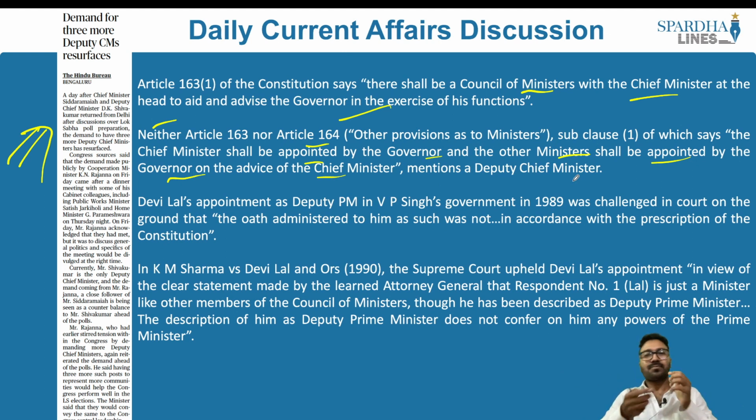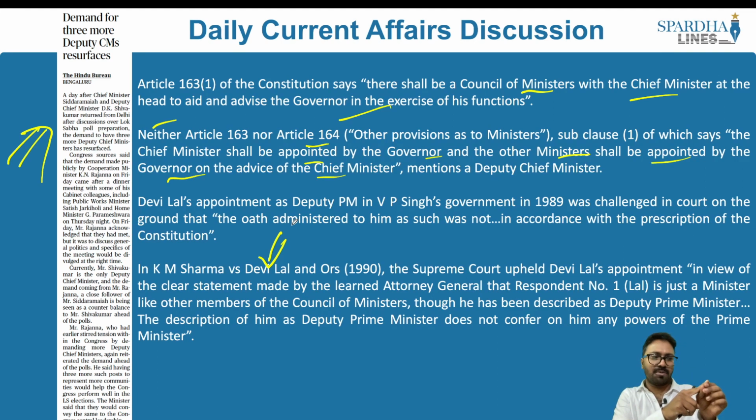And ultimately, the Supreme Court said that there are two parts here. One is what is called the descriptive part, and then what is called the substantive part. This particular judgment was in K.M. Sharma versus Devi Lal and others. What did the Supreme Court say? The Supreme Court says there is a descriptive part. What is this descriptive part? For the sake of it, we have the minister.